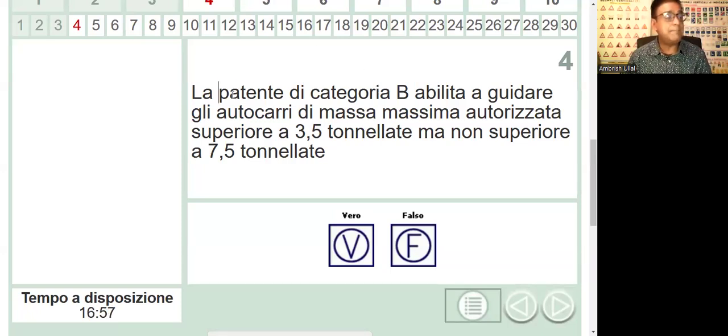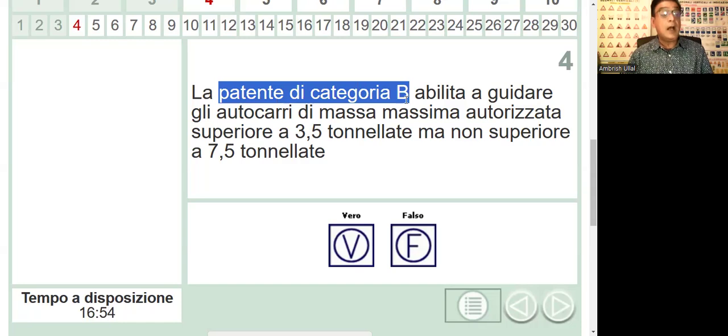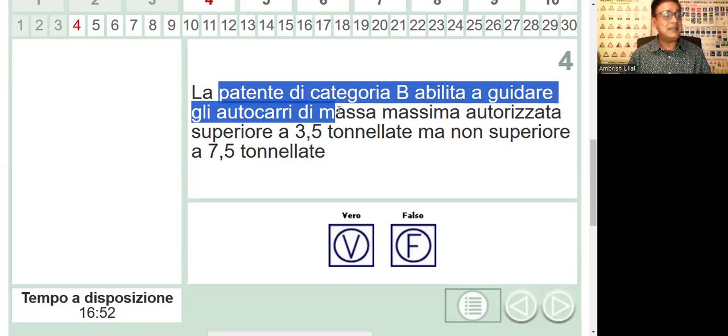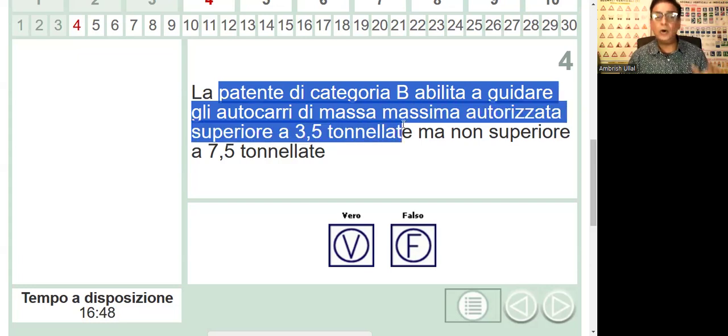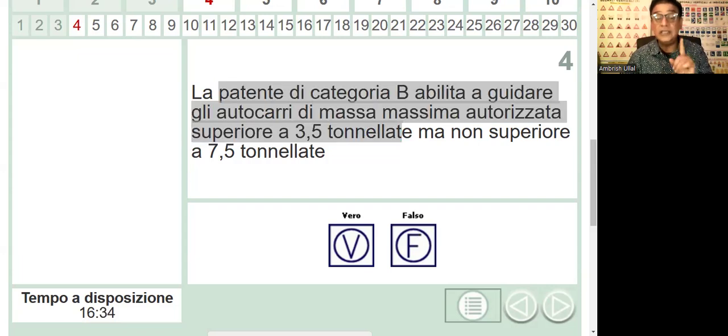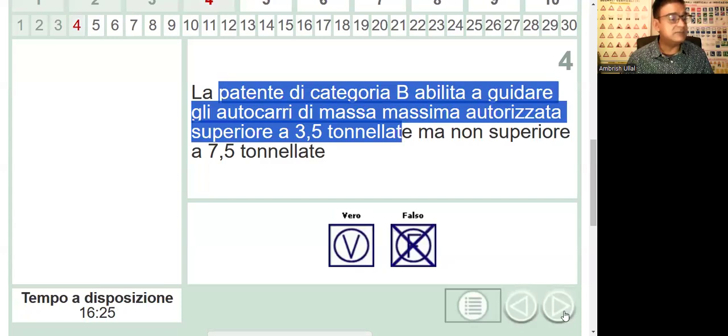La patente di categoria B abilita a guidare autocarri di massa massima autorizzata superiore a 3.50 tonnellate. All you need to know is that it is falso, because with license B you can drive vehicles as long as the weight does not exceed 3.5 tons or 3,500 kilos. So we don't even need to know further. I'm happy that lots of you are nodding your heads. First of all, it shows that you're participating, you're actively interested, you're not a passive observer. And secondly, you know the answer. And this is false, so let's move on.